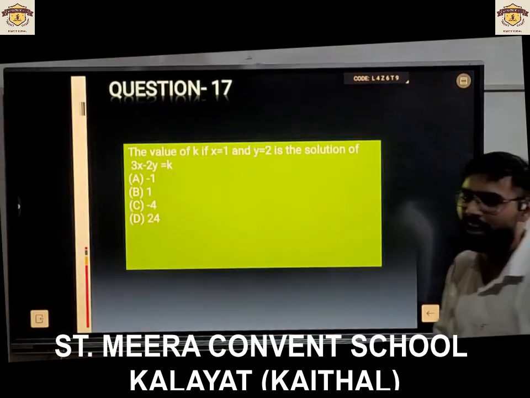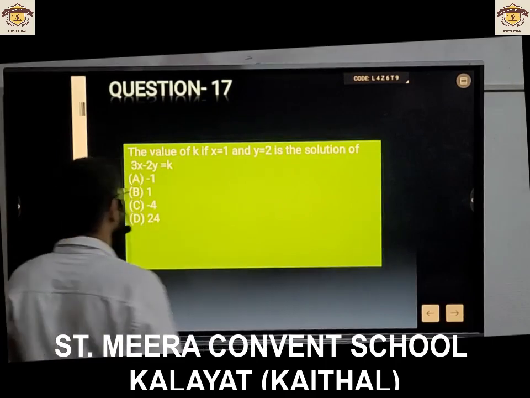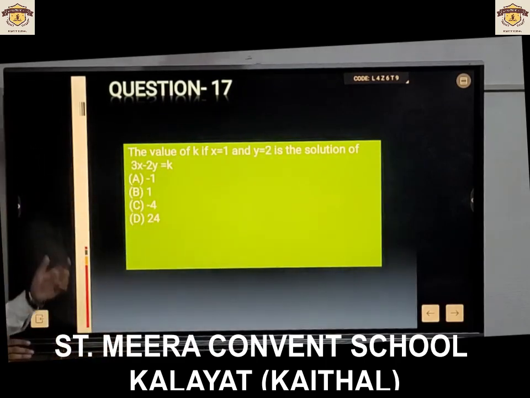The value of k if x is equal to 1 and y is equal to 2 is the solution of 3x minus 2y is equal to k.